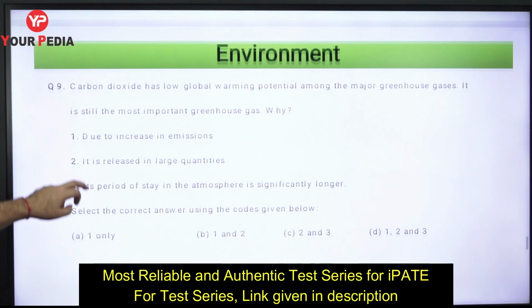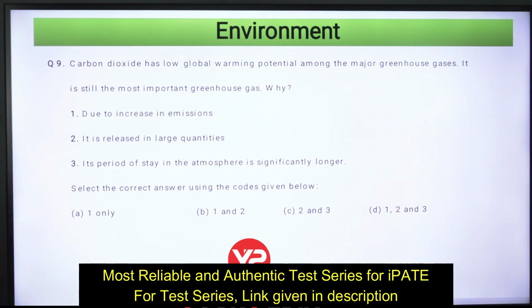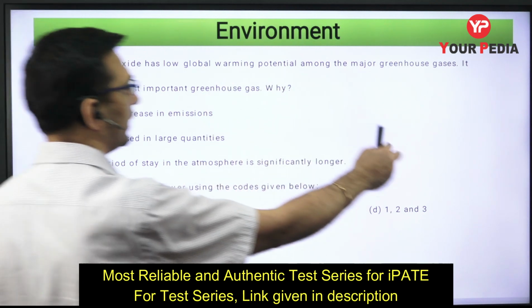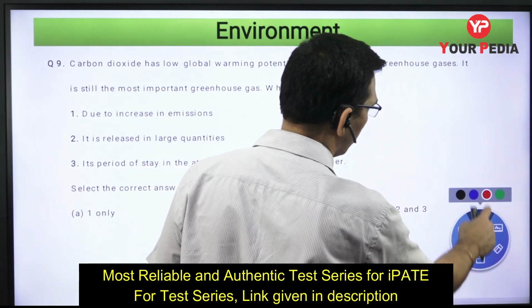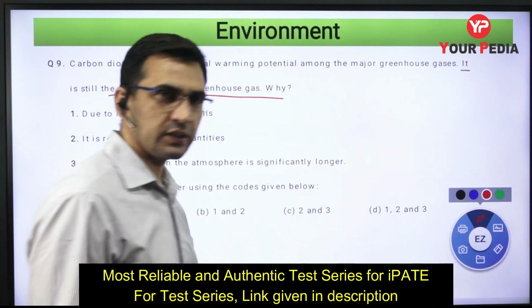Okay, carbon dioxide has low global warming potential. This kind of information we have already discussed, I think, in earlier videos. It has low global warming potential among the major greenhouse gases that we know. Are there other major greenhouse gases? For example, you have methane, you have nitrous oxide, you have others also, right? Still it is the most important greenhouse gas. Why do we talk about it more? Still, for us, it is going to be the most important gas. Why do we mostly talk in terms of carbon dioxide when we are talking about the greenhouse gases, right?